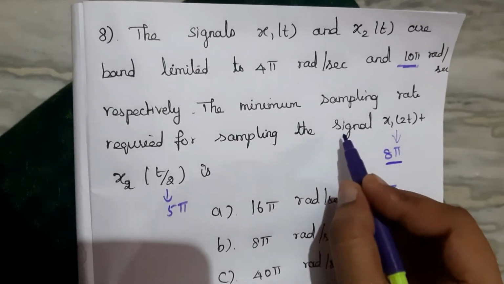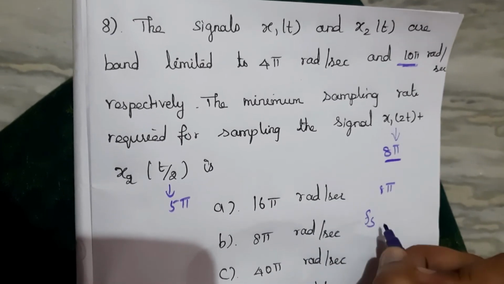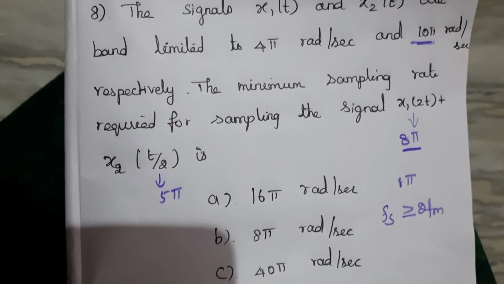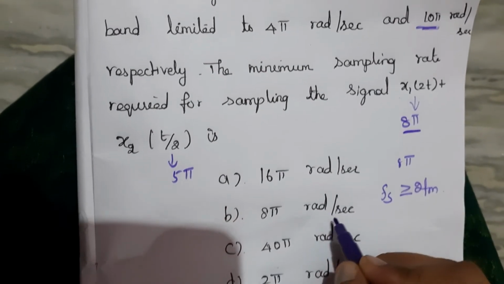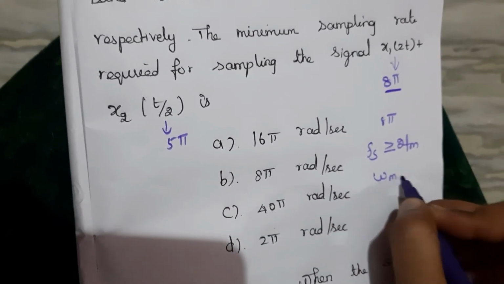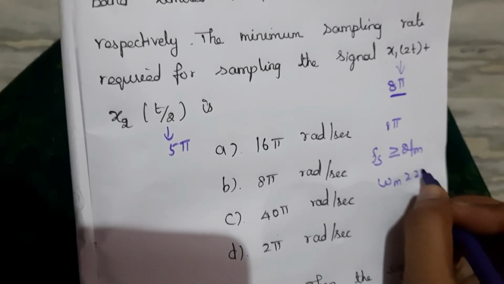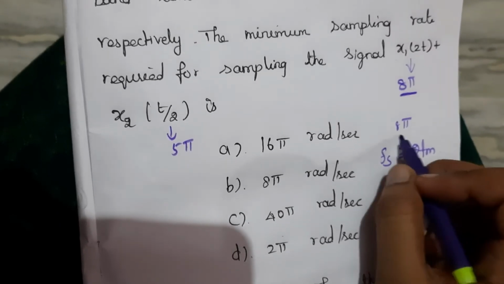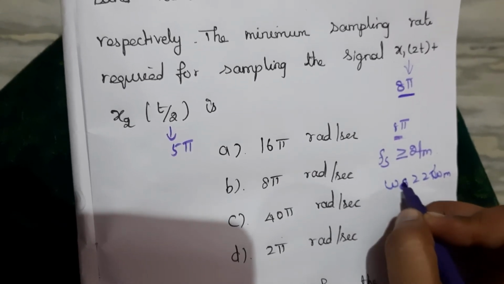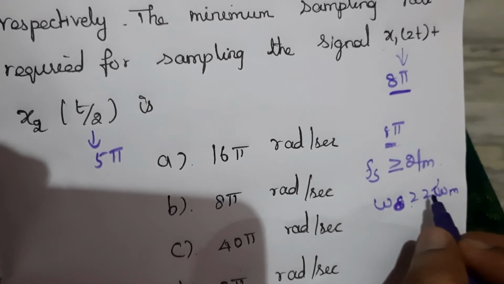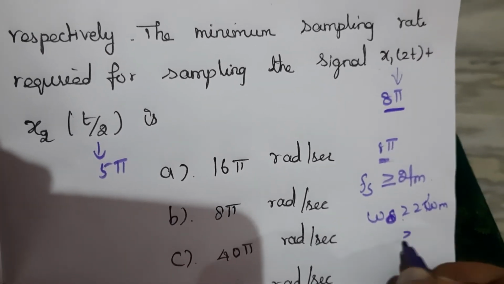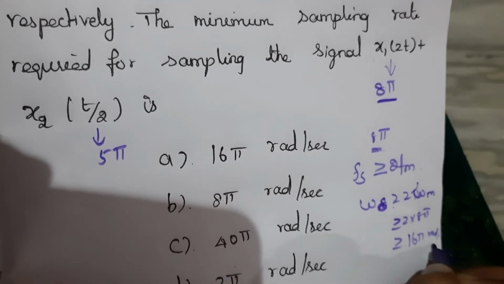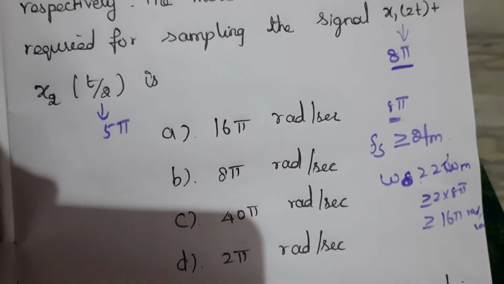So we have to find the minimum sampling rate, so we have to find Fs. Fs must be greater than or equal to 2Fm. Otherwise, here we can work in radian per second. So omega s must be greater than or equal to 2 omega m. So the answer is 2 into 8 pi, that is 16 pi radian per second. So here the answer is E.